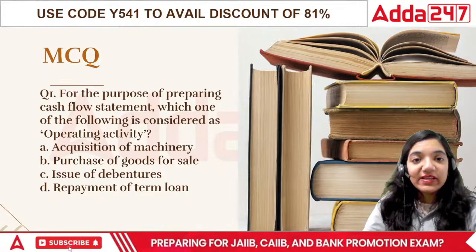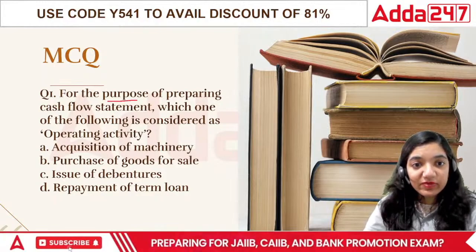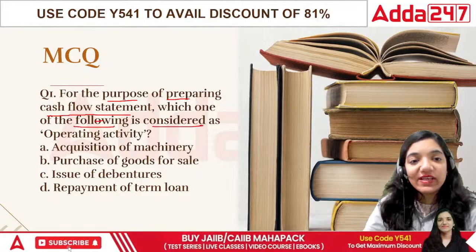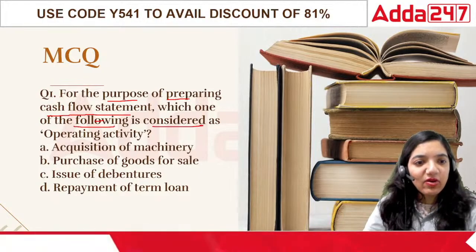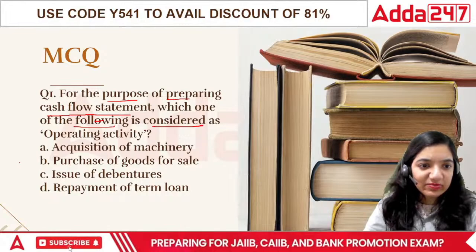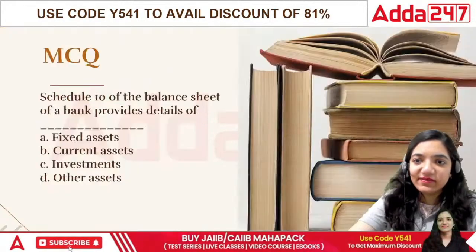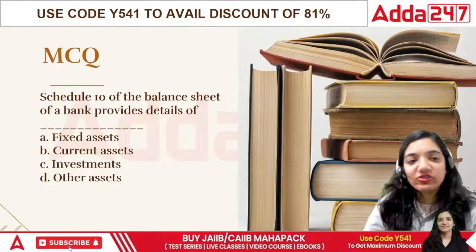Next question. It says, for the purpose of preparing cash flow statement, which one of the following is considered the operating activity? Oh, this question is repeated. The answer was purchase of goods for sale. Here comes the next question, everyone.